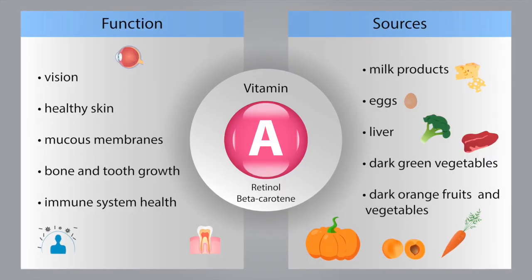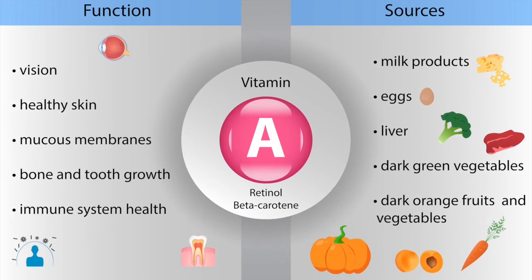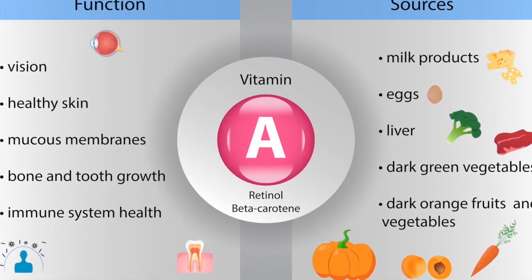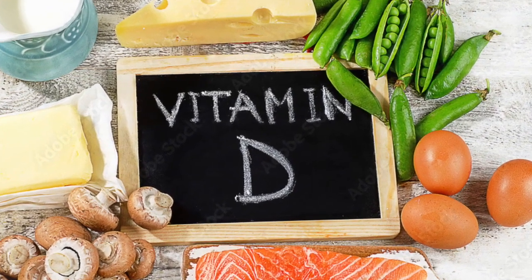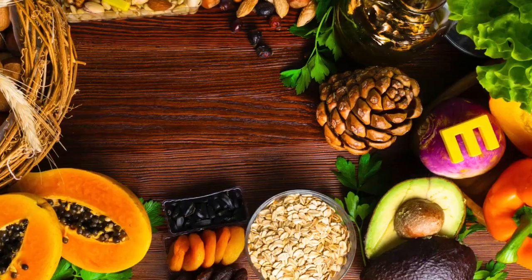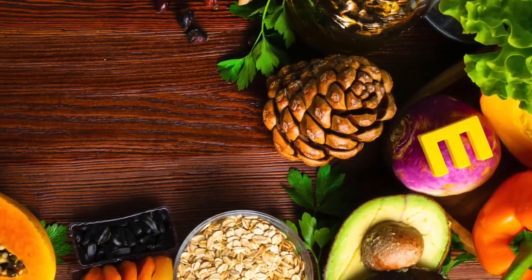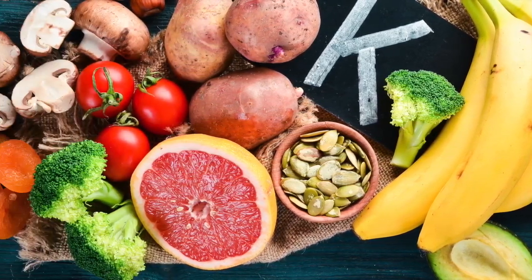Fat-soluble vitamins include vitamin A, needed for repair of internal and external body linings and the eyes, vitamin D, needed for bone growth and repair in combination with sunlight, vitamin E, an antioxidant needed for muscle growth, and vitamin K, needed for blood clotting.